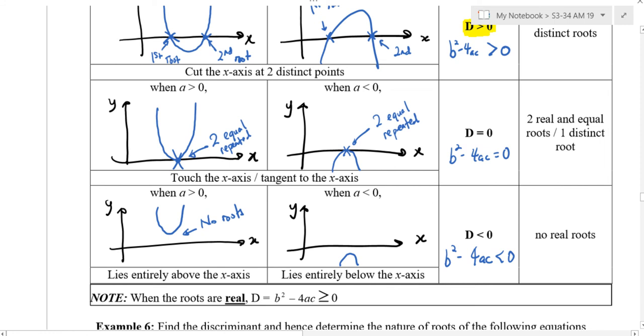Now, can you write down? This is roots are real. That means b squared minus 4ac is more than or equal to 0. This one means either it is 2 repeated roots or 2 distinct roots.